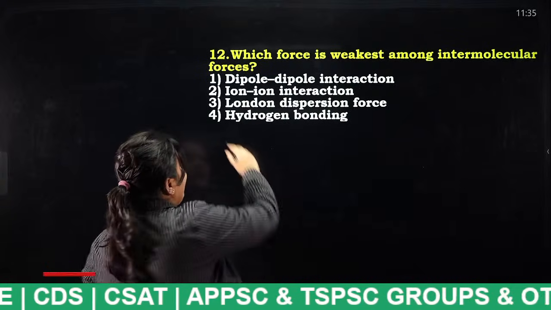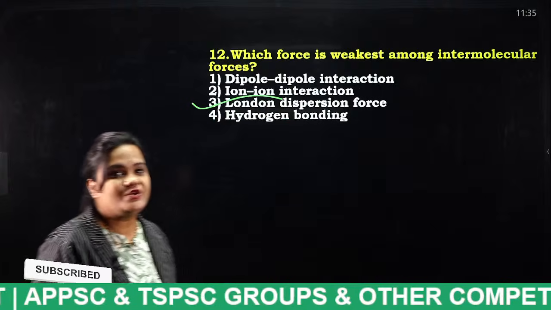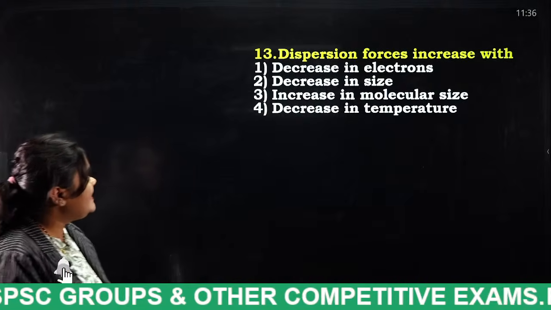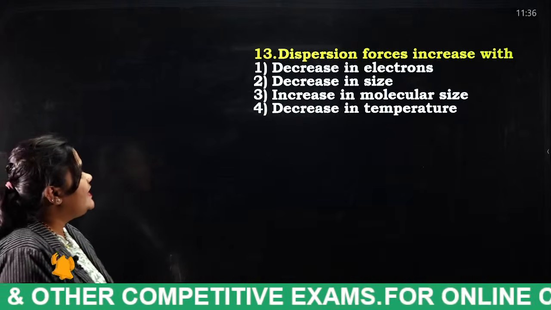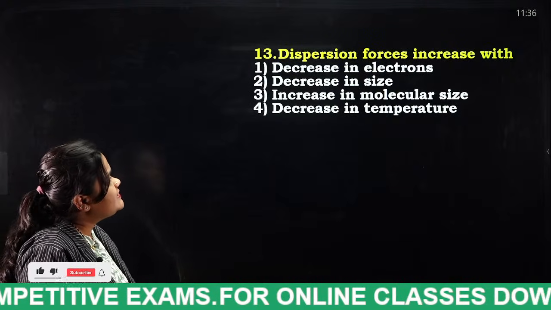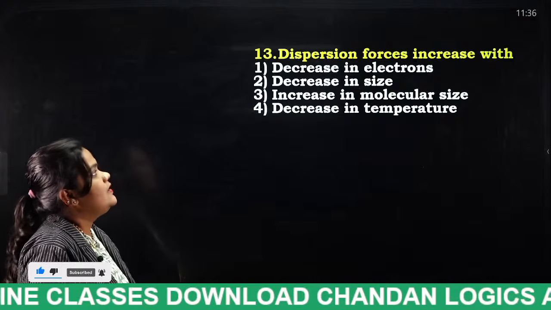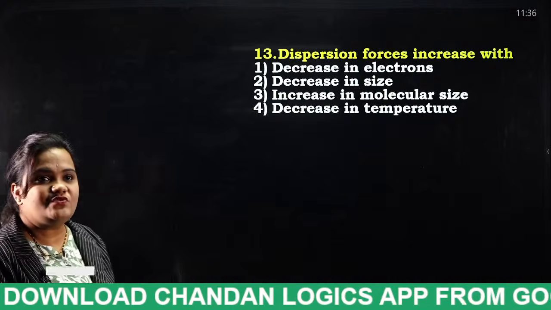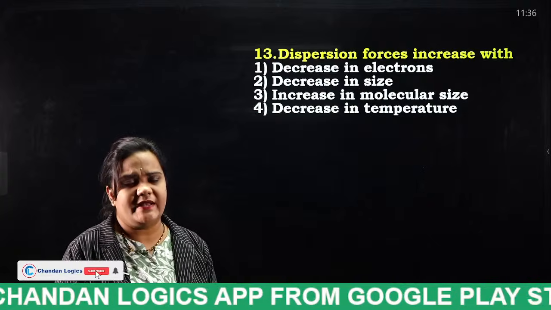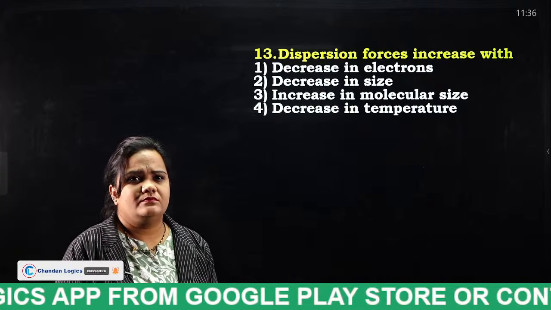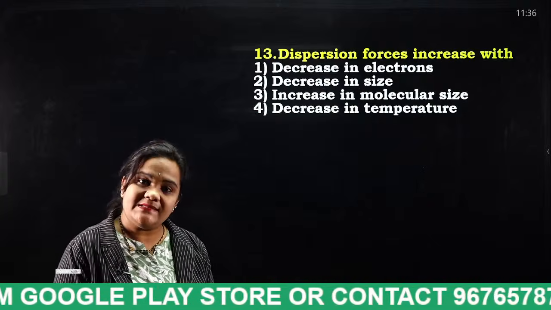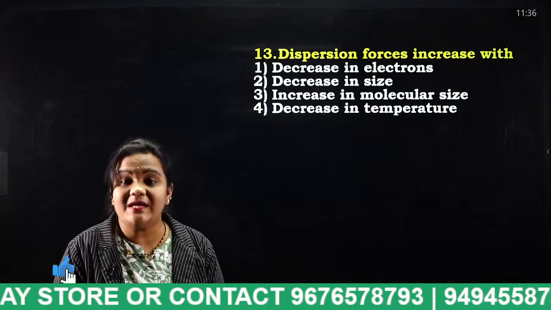Very good. London dispersion force. Dispersion forces increase with decrease in electrons, decrease in size, increase in molecular size, decrease in temperature. Dispersion forces increase with, tell me. Yes, very good. So dispersion forces are considered as what, students? Very weak forces.